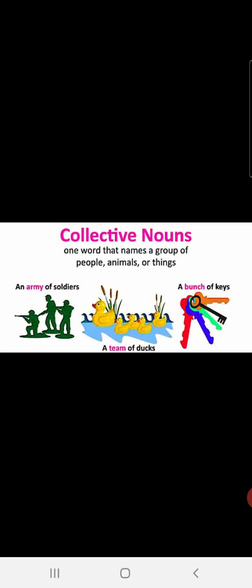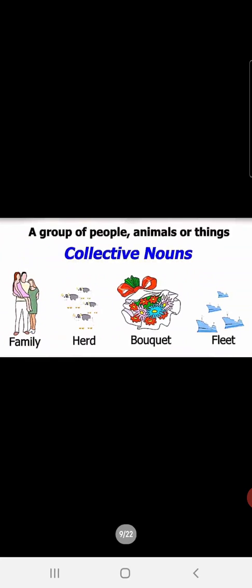Okay, children? Let us see some more. A group of people, animals, or things are called collective nouns, like family, herd, bouquet, fleet. These are the terms used as collective nouns. A family of people, we name the group as family.